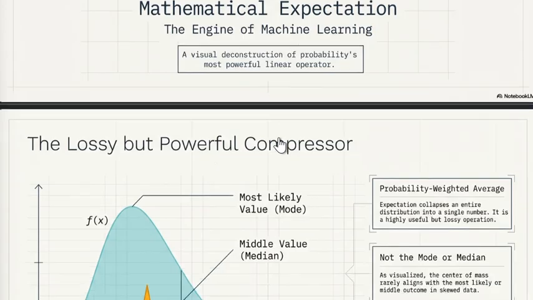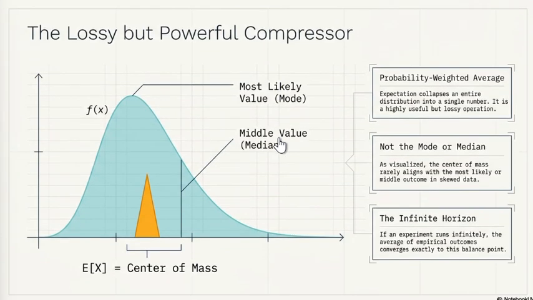So let's begin. First, you will have the question: what does expectation actually do? One way to think about expectation is as a compression algorithm. Imagine replacing the entire probability distribution with a single representative number. Instead of storing thousands of possible outcomes, expectation compresses all of that information into a single value.